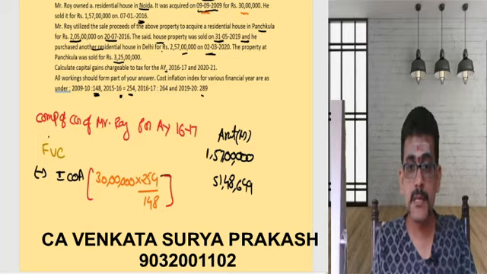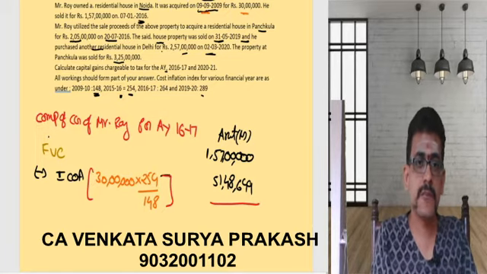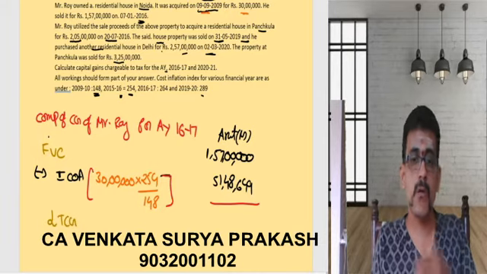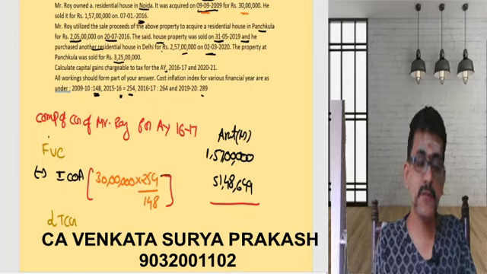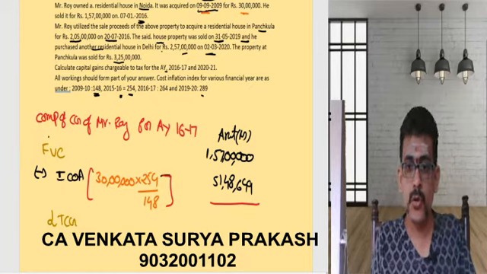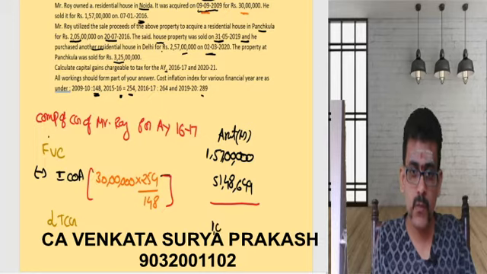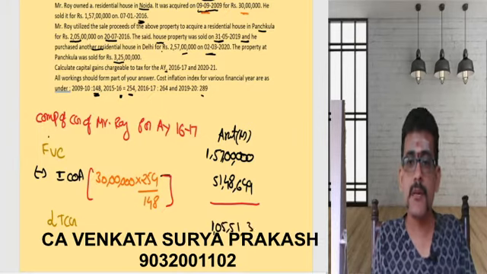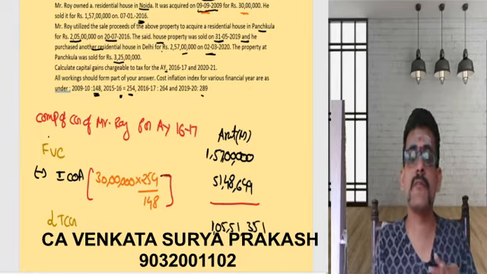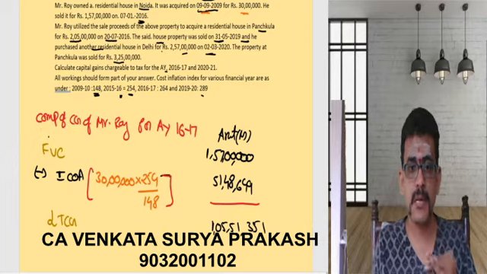Now, this difference, we will term that to be our long-term capital gain. So now 1 crore 57 lakhs minus 51 lakhs 48,649, how much are you getting? You are getting 1 crore 5 lakhs 51,351. 1 crore 5 lakhs 51,351 is nothing but your long-term capital gain.